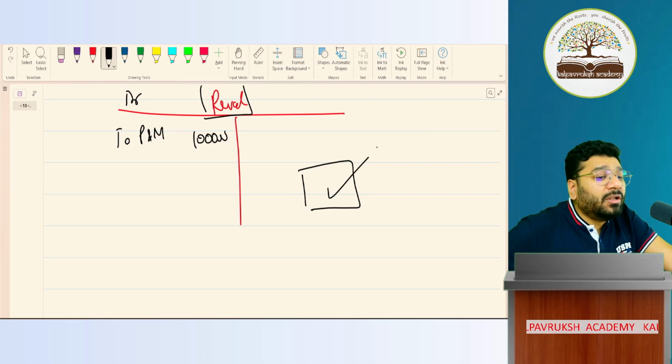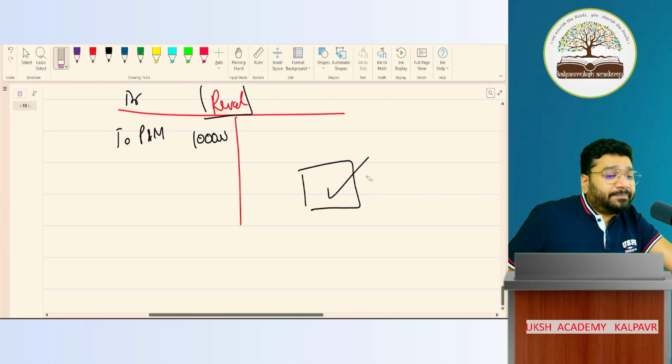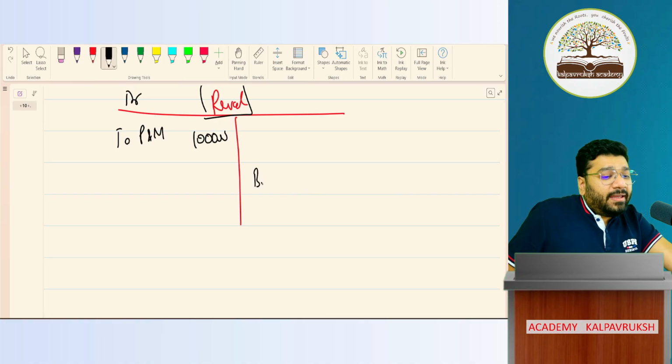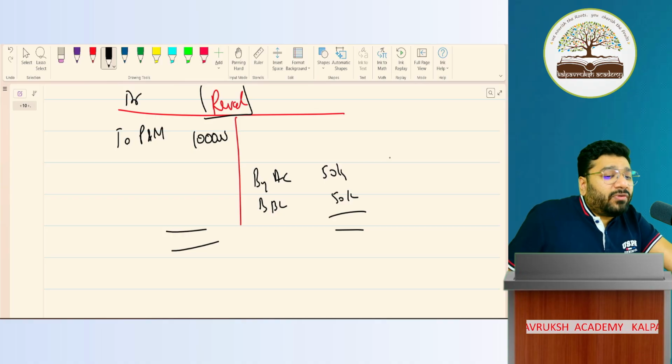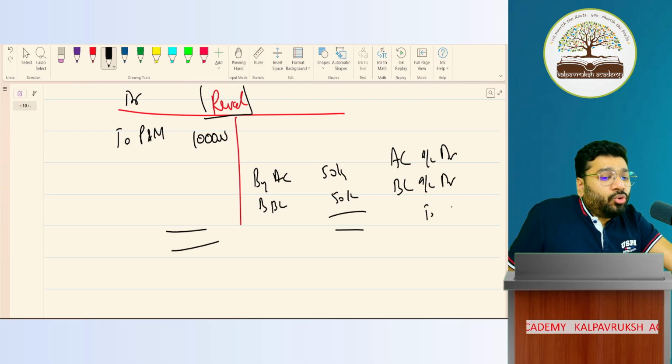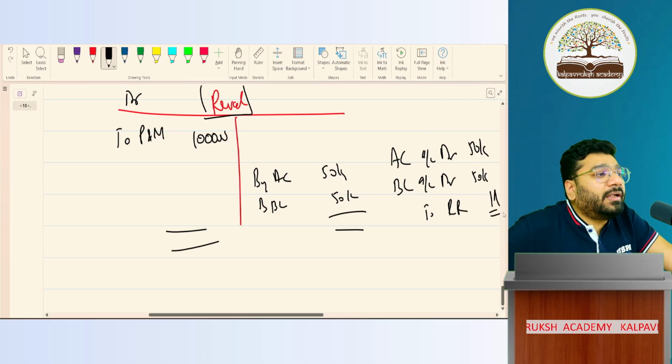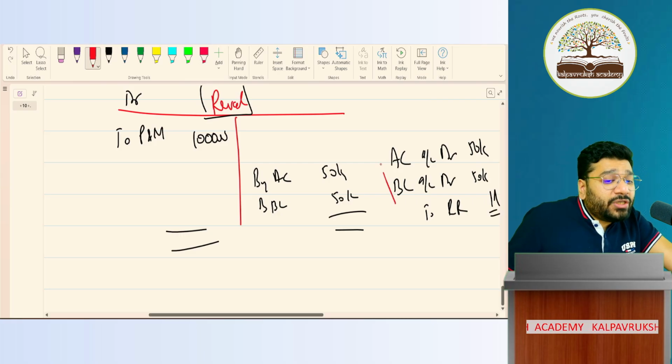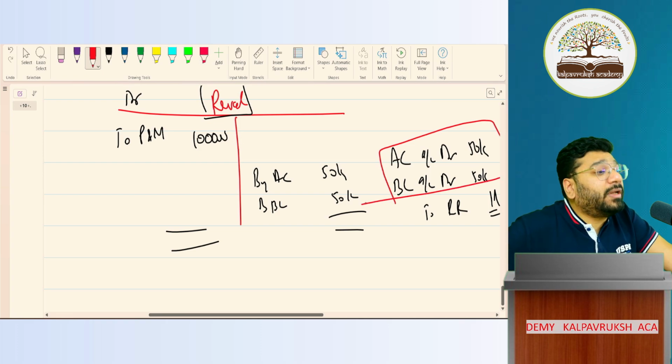Okay, not okay. So in the loss, when we distribute it, what is the entry? By A's capital, by B's capital. How much? 50,000, 50,000 loss. Got it, not got it? What is the entry for this? A's capital account, debit. B's capital account, debit. To revaluation reserve or revaluation account. How much? 50,000, 50,000 and 1 lakh. Got it, not got it? Losses will always decrease your capital. To decrease capital, debit or credit? Debit. That is what we have done. Now got the concept.